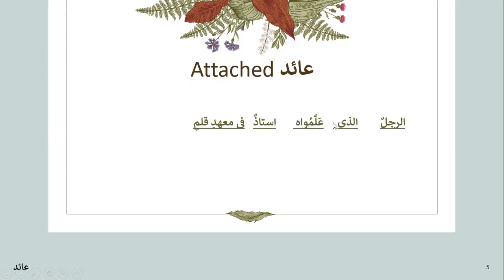It's masculine though, but it's not singular. Allazi allamuhu is acting as a sifa to ar-rajulun. And the translation would be: the man whom they taught is a teacher in Qalam Institute.